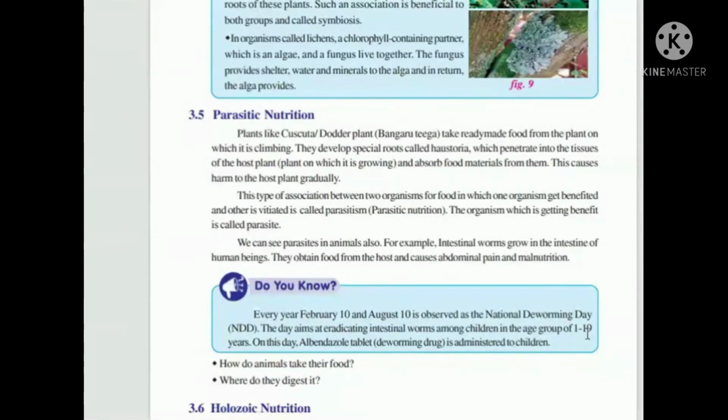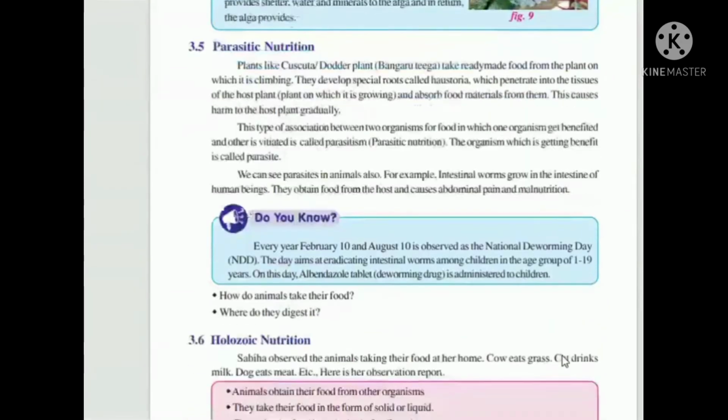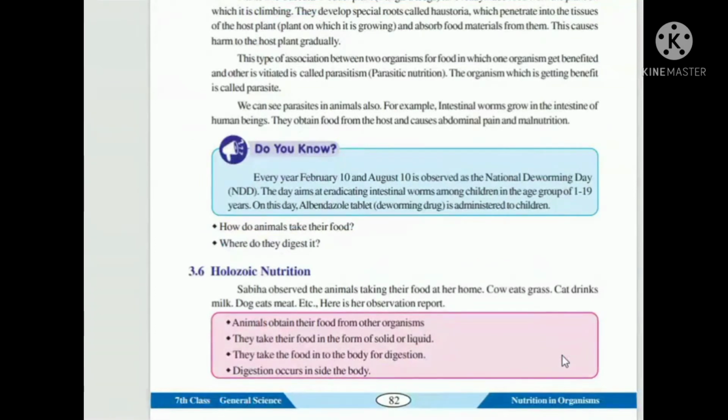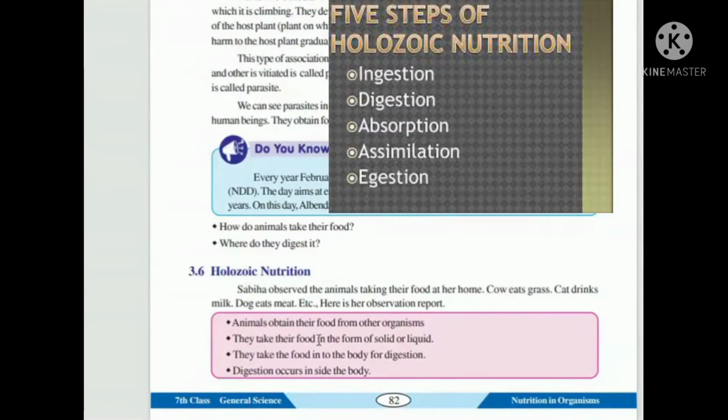Now going to parasitic nutrition. When an organism takes control of another organism for nutrition, it is called parasitic nutrition. In this nutrition, one organism takes complete profit and the other takes complete loss. And now coming to the most important nutrition, holozoic nutrition.